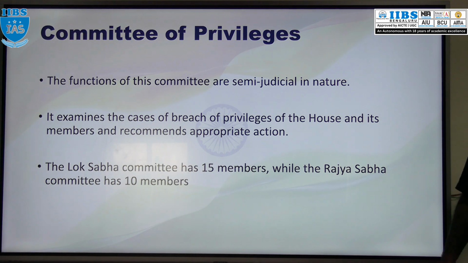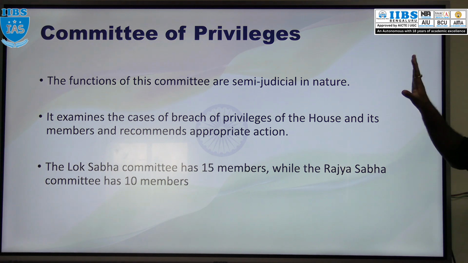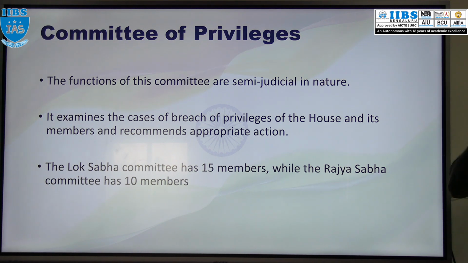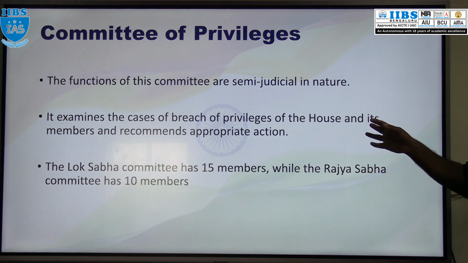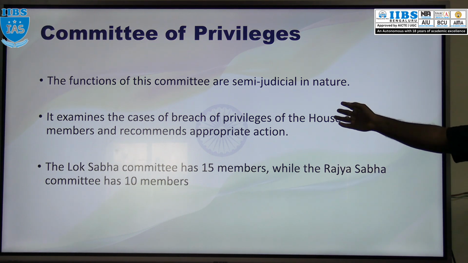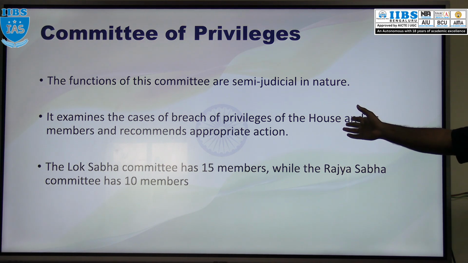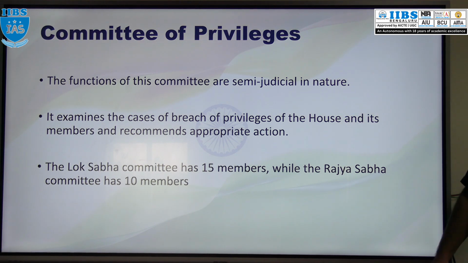This is a semi-judiciary body, which means it will take up cases related to breach of privileges, that means misusing of privileges by a minister or by an MP.